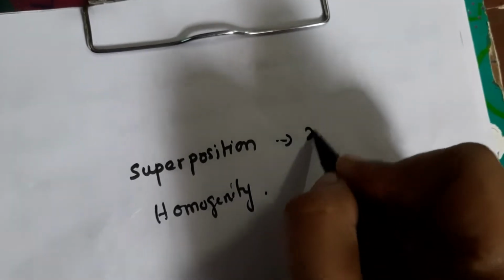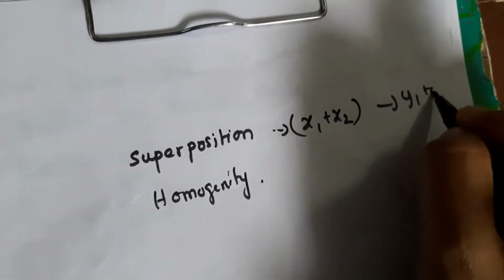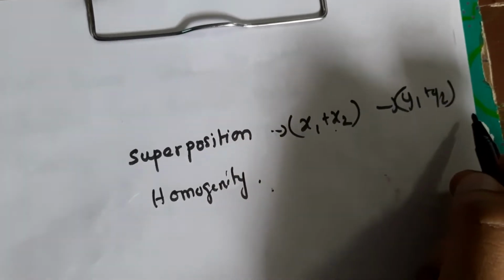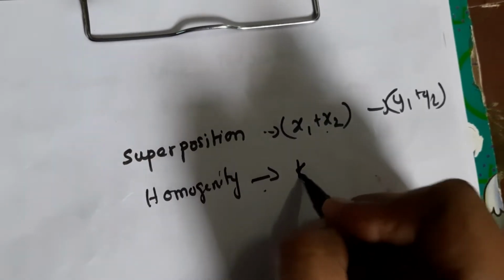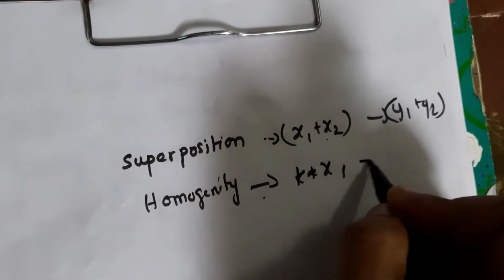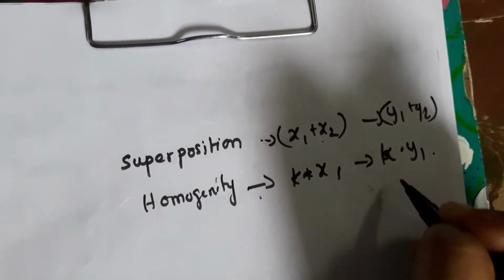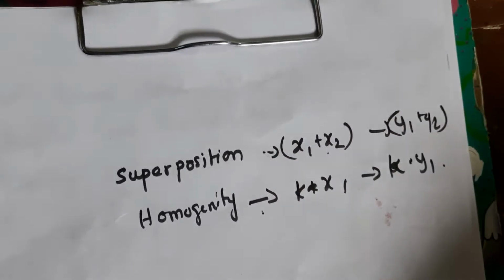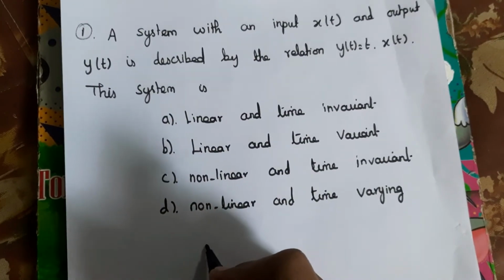Here, if the input is added, the output will also be added like that: x1 plus x2, the output also y1 plus y2. This is superposition. Homogeneity: if you multiply the input with any scale value, the output is also multiplied with that scale value. So if the system satisfies these two conditions, the system is said to be linear. Find whether the system is linear or not.